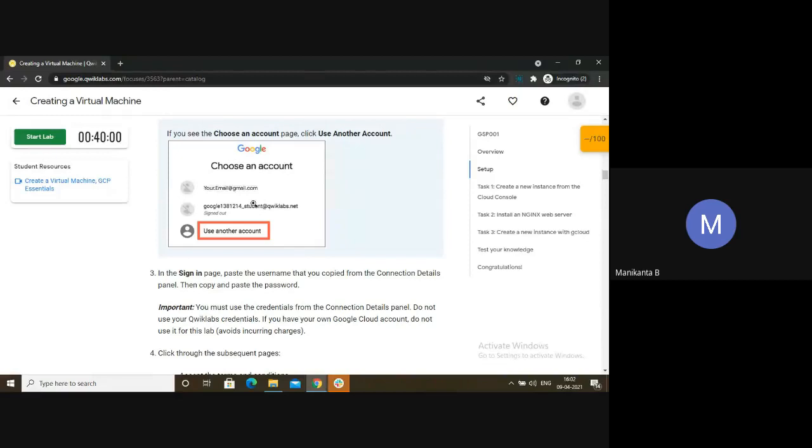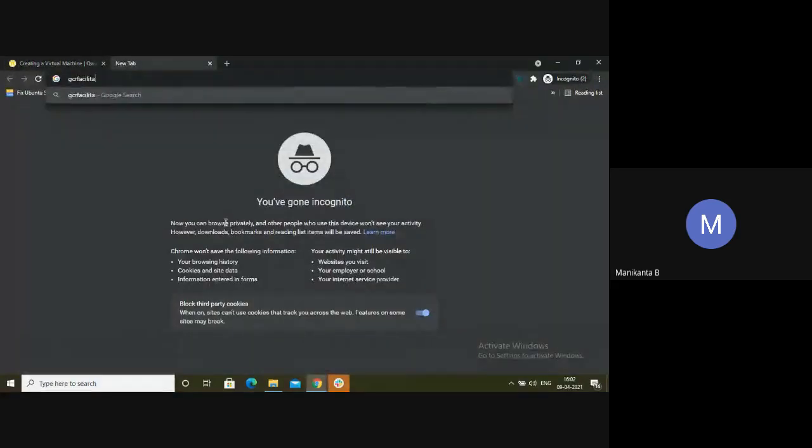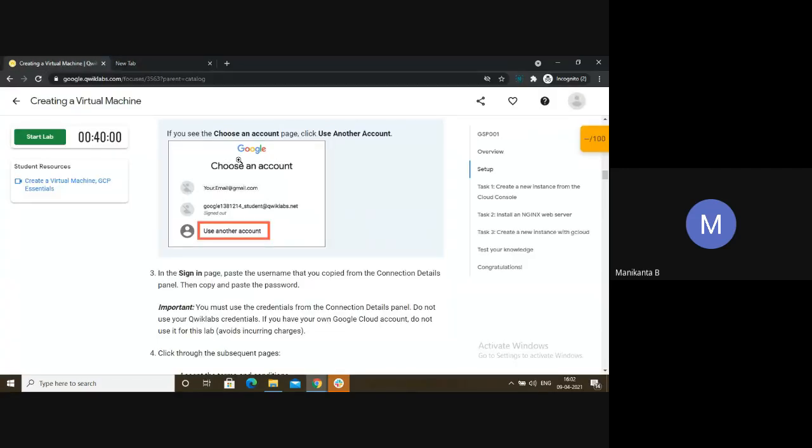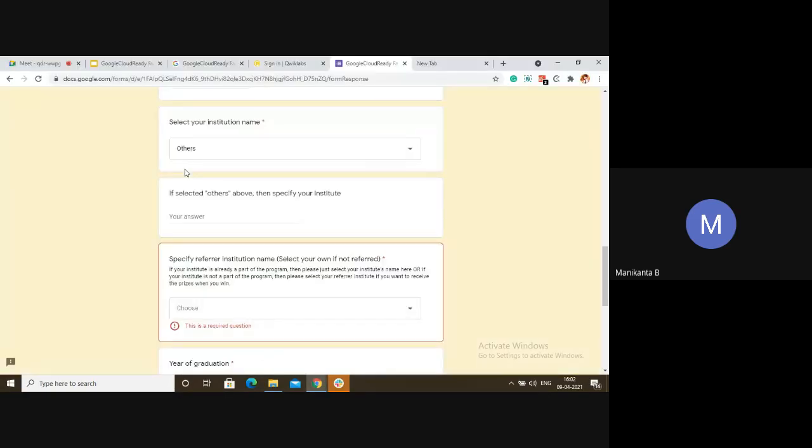So don't panic. We have given a mail ID, GCR facilitators at gmail.com. We have kept this Gmail ID in our WhatsApp group description. Just reach out to them with your registered mail ID, not the Quick Labs mail ID, and tell them that you have done so-and-so lab but your account has been blocked. They will ask for your Quick Labs profile, submit it, and they will solve your issue within about 2 hours. It may take 5 minutes or 2 hours. If there are more people like that, it may take up to one day.